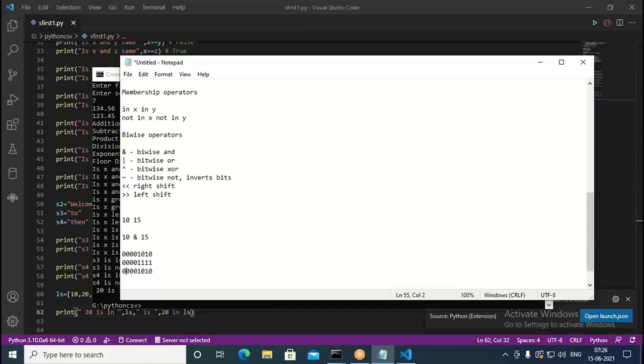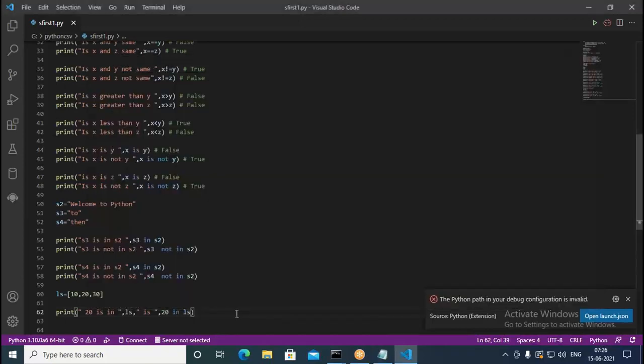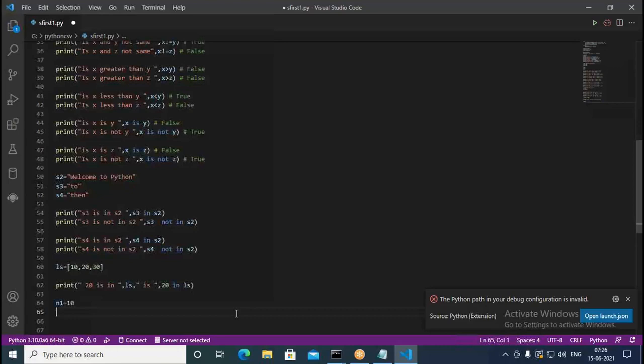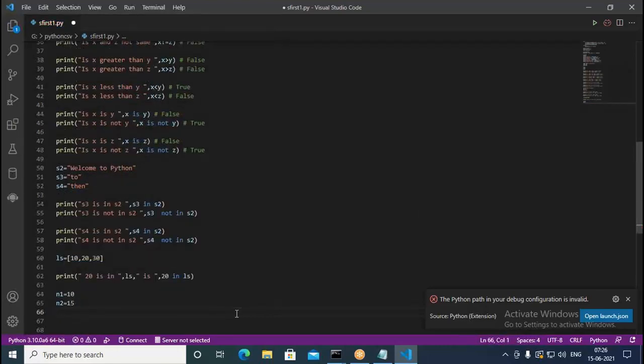Understood this? Yes. Now let me show how this bitwise AND operator works. I have N1, which I take as 10, and N2, which I take as 15. Now I print 10 bitwise AND 15.